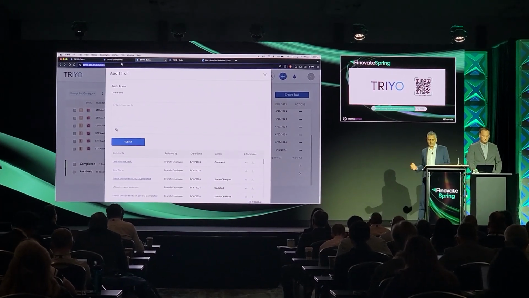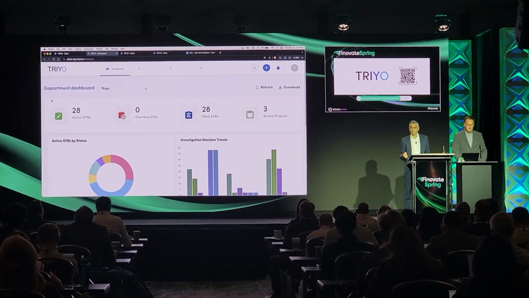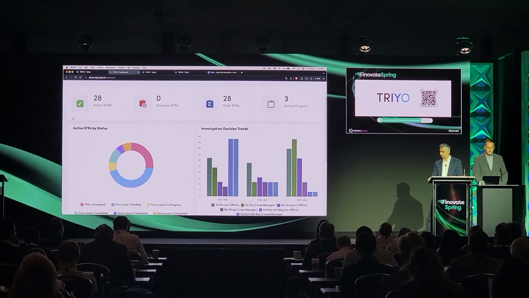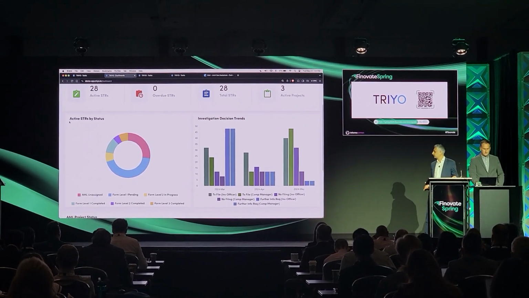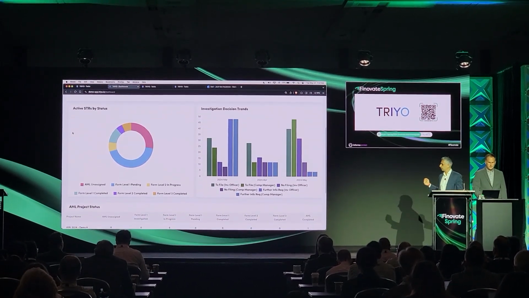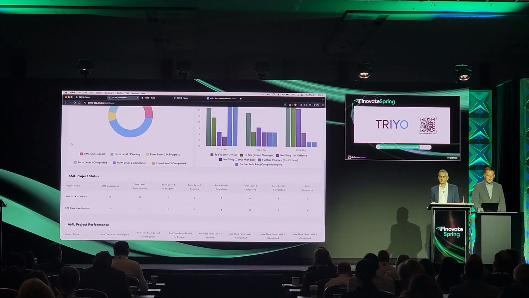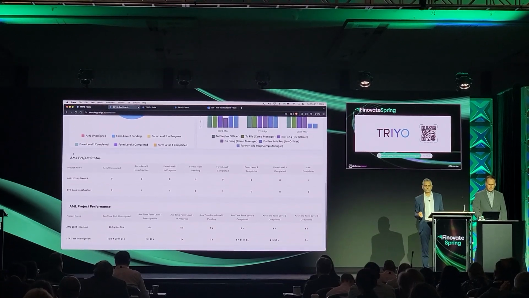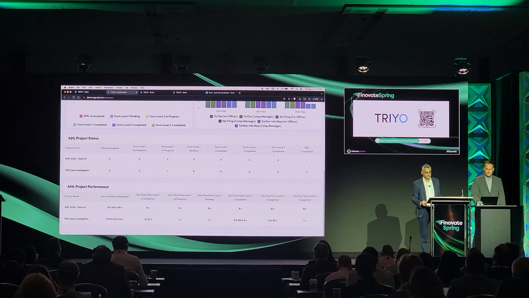Now let's talk about the analytics into your process. Immediate value that TRIYO can provide with the collection of this contextual information. Let's go to the dashboard. TRIYO offers a 360-degree view with customizable dashboards. It provides unparalleled visibility and detailed reports. This isn't just data, it's live actionable intelligence at your fingertips. And you don't have an analyst sitting there creating Excel reports for this. Although we do have download functionality for those people that want to use it.